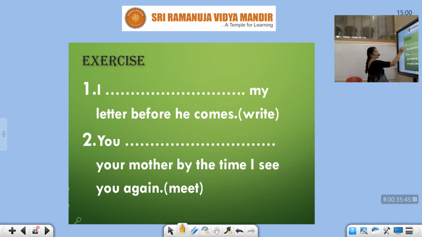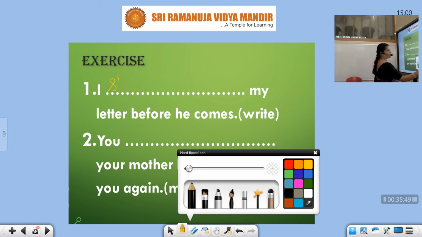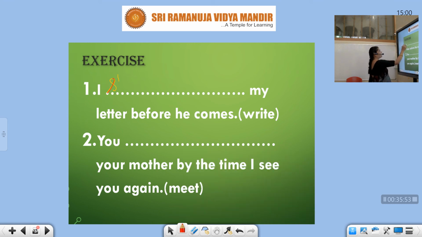What will come for I? Shall. I don't think this is working. You can't see clearly. We'll write with red. I shall have written my letter before he comes. Both are future, but for comes I've used present simple.